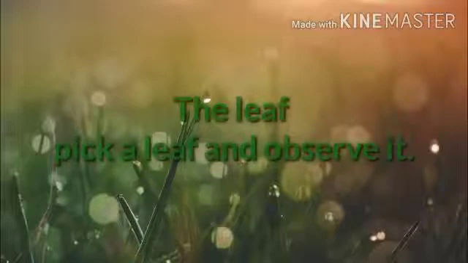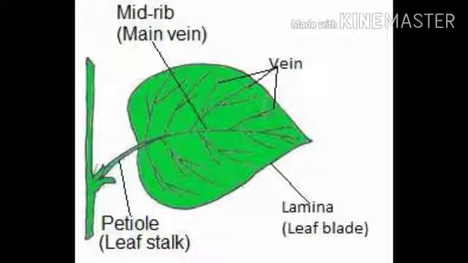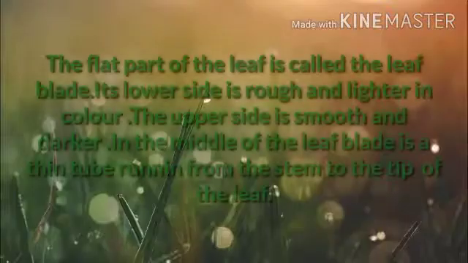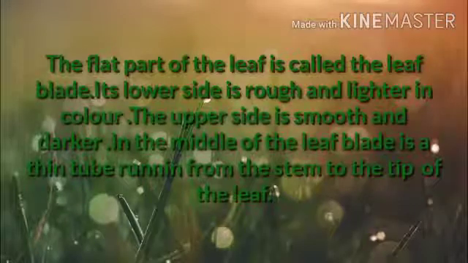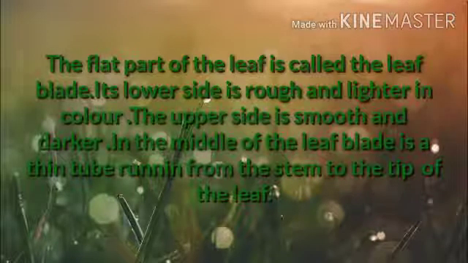Now the leaf. Observe a leaf in your canopy book also and here also. The flat part of the leaf is called the leaf blade. Its lower side is rough and lighter in color. The upper side is smooth and darker.